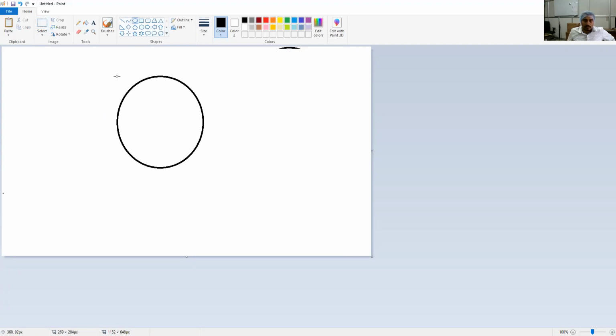This is a hemisphere, and you are only considering the lower hemisphere. This is the lower hemisphere. Now think of a plane. This is a plane. This plane should pass through the center of the hemisphere.